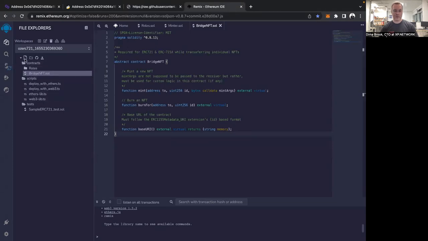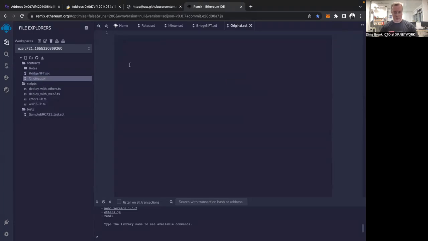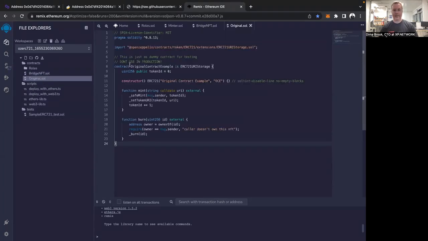Let's call it just original, short. And let's paste the code here. Okay, original contract example. And we already have the variables that populate the constructor. We're calling the ERC721 constructor. And we will call it original contract example. And the ticker of this token will be OCE for original contract example.